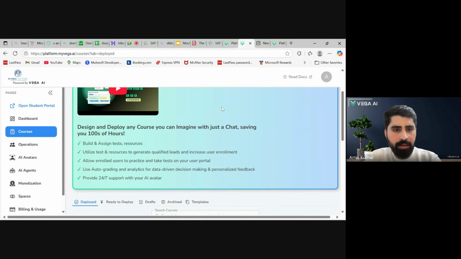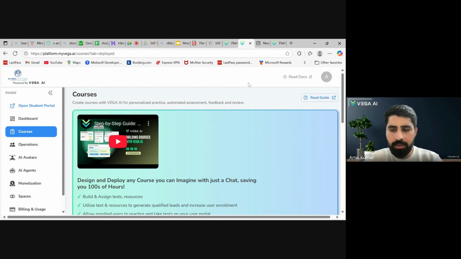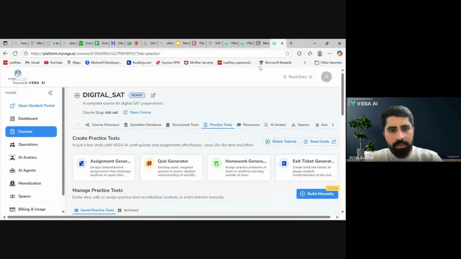Raja is our main engineer who is leading, and he will check from the back end and see what the issue is. Raja, if I understood correctly, Anusha is saying that when she opens the courses and goes to the digital asset course, it shows the status as deployed. But she saved a bookmark link previously, and when she clicks there it takes her to a ready state digital asset course, which is creating confusion. She created a lot of practice tests in this ready state course which are not showing in the deployed stage. That's the main problem statement.